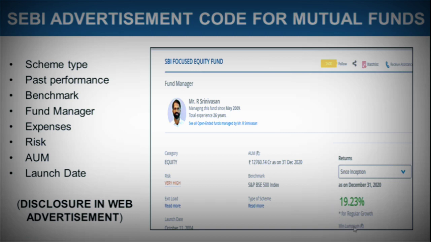And here I missed it, but it would be mentioned the minimum lump sum amount and the minimum SIP amount that can be used. So everything is mentioned very clearly when you are choosing a particular scheme. What you need to do is go through it properly before making an investment decision. Now, this disclosure in web advertisements has been made mandatory by SEBI for mutual funds.